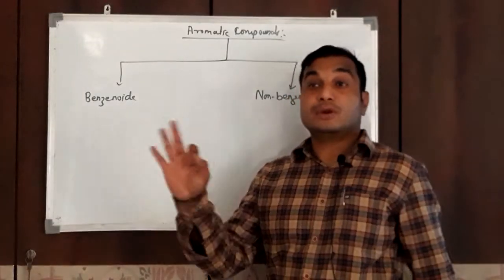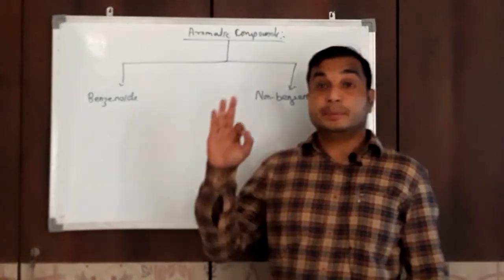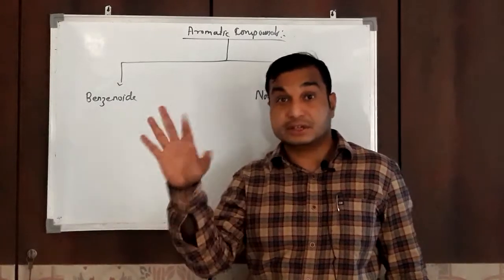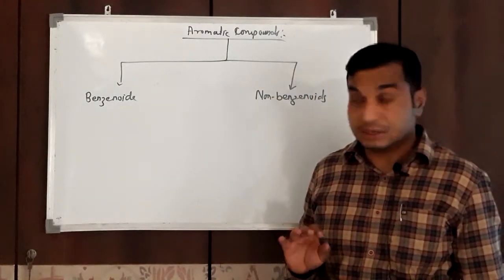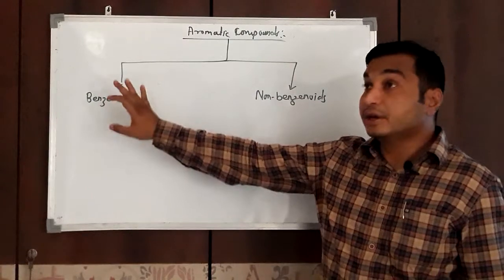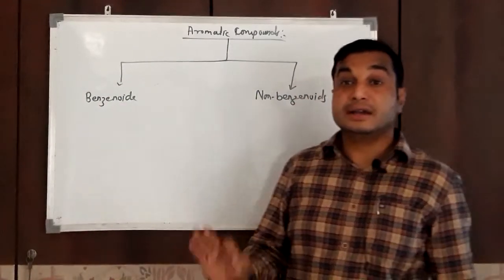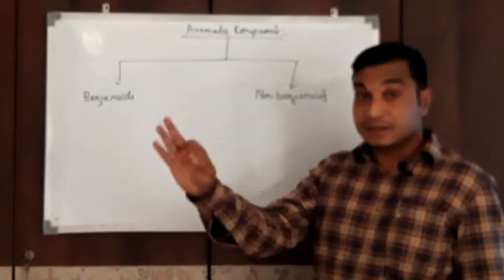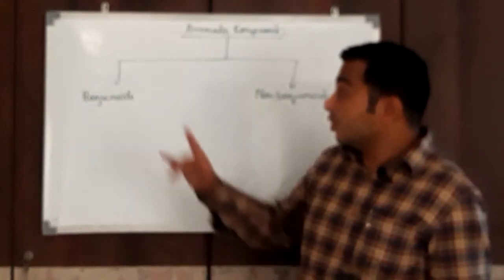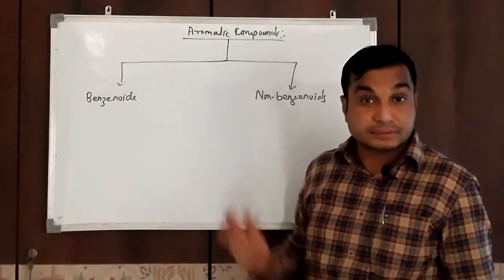What is a benzenoid compound? If the aromatic compound contains a benzene ring in its structure, that compound is called benzenoid.